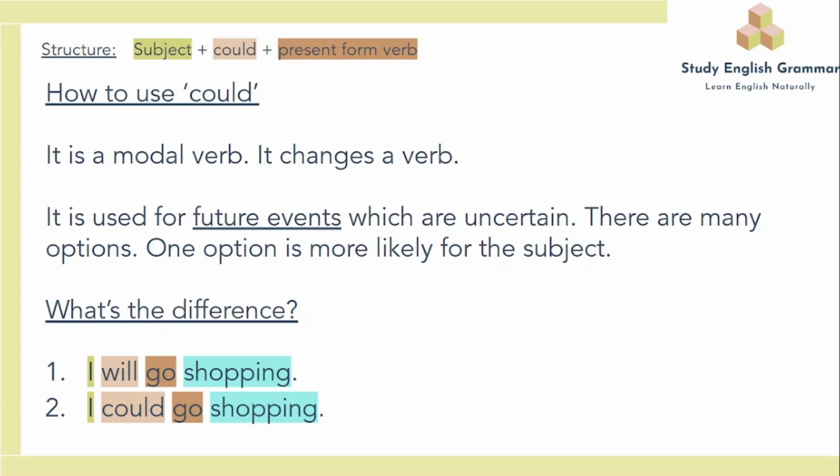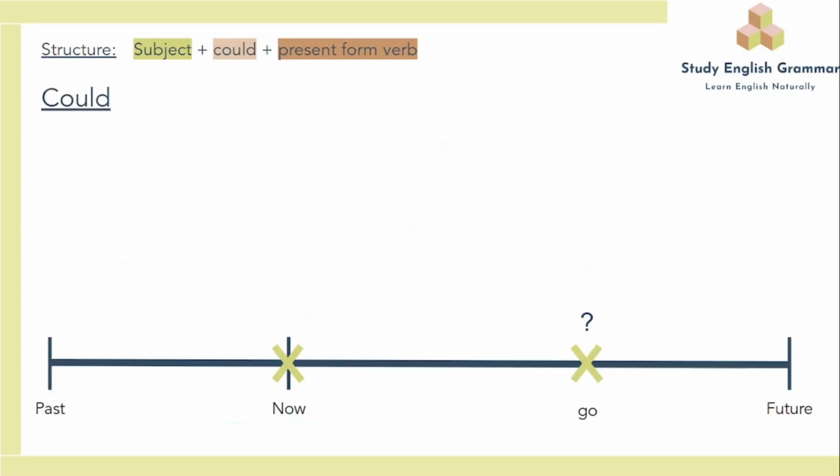In sentence 2, I could go shopping means that shopping is one of many options for the subject. Bowling is one, fishing is one, walking is one. Shopping, though, is the most likely, approximately 60% likely. For example, in the future, the subject is unsure where to go.